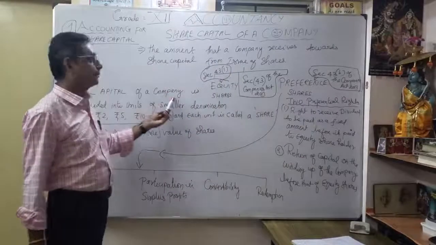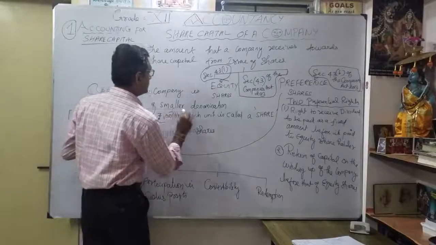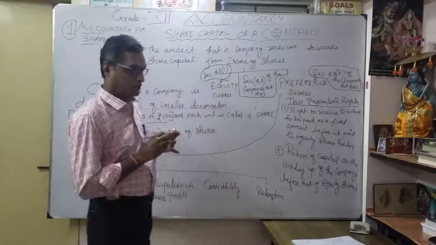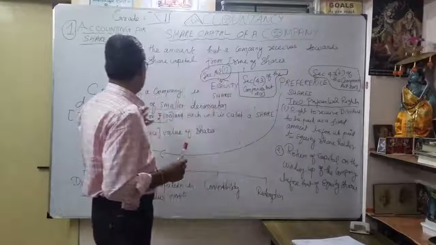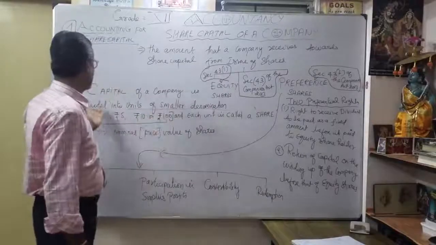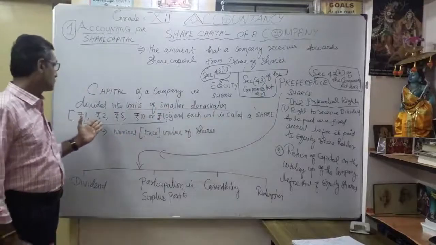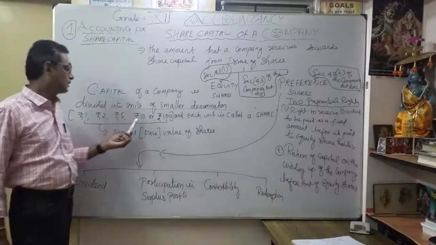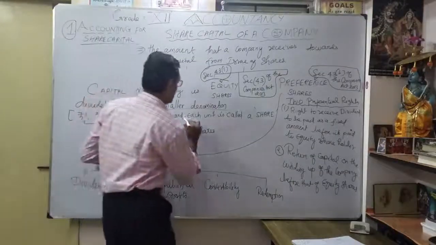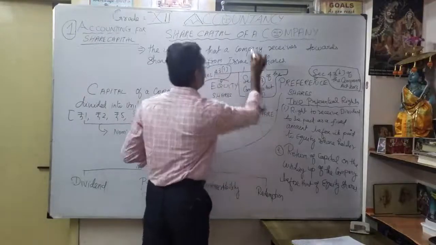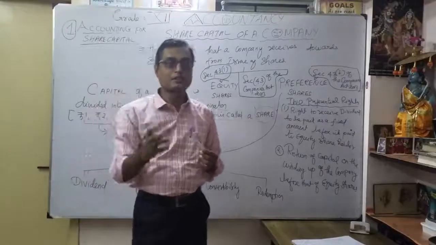The capital of a company is divided into units of smaller denomination. When you approach the public, they can't give a bulk amount, so the capital is divided into a number of units of smaller denomination. Maybe 1 rupee, 2 rupees, 5 rupees, 10 or 100. That's the different denominations. Each unit is called a share. I understood share capital: a small unit of money is called a share.